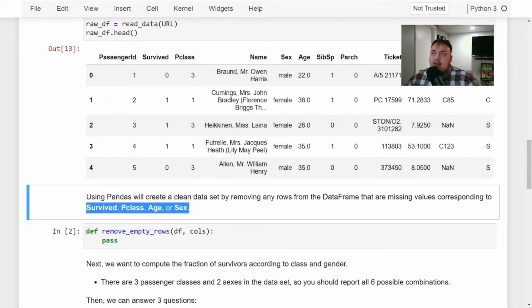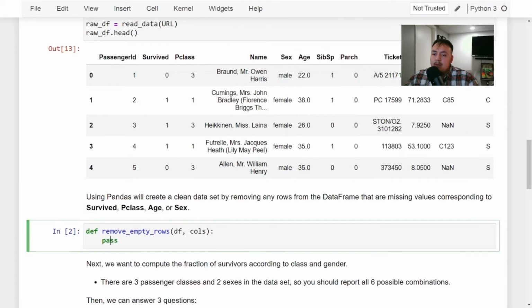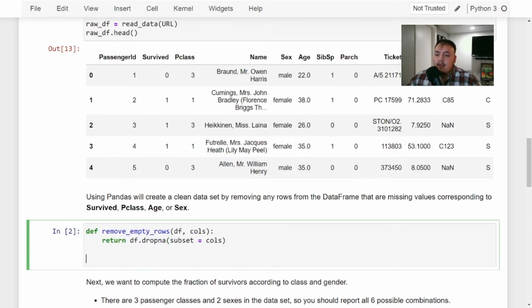So what we could do next is, we're passing in two parameters, the data frame, which is raw df, and the columns to be dropped. So what we could do is say return df dot drop, and then the subset is going to equal the columns. So with that being said, we can call this new data frame clean df is equal to remove empty rows,